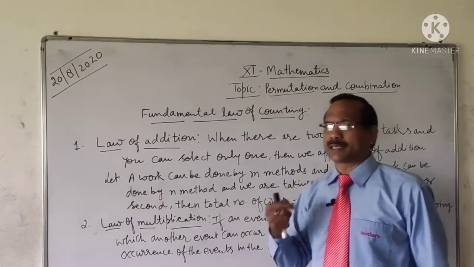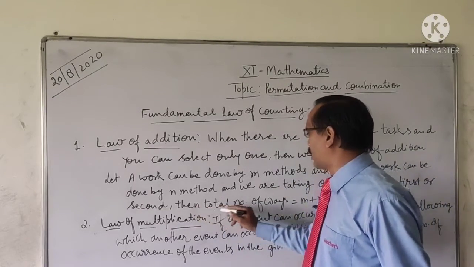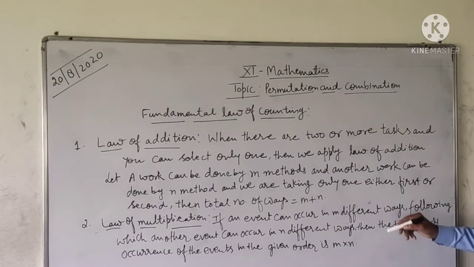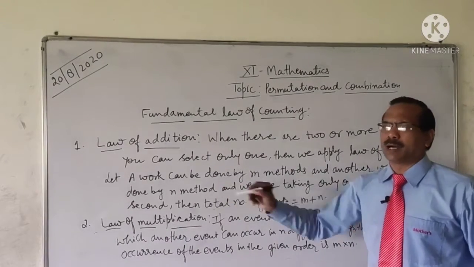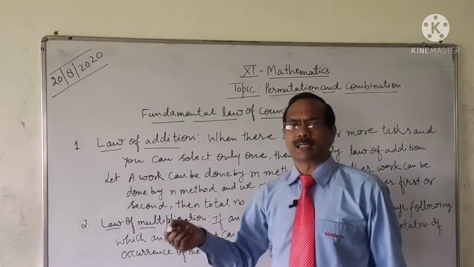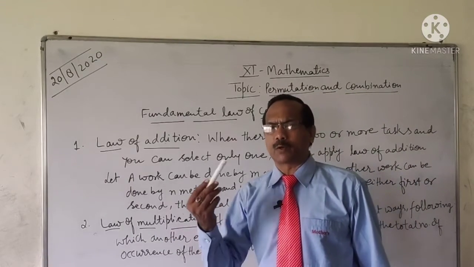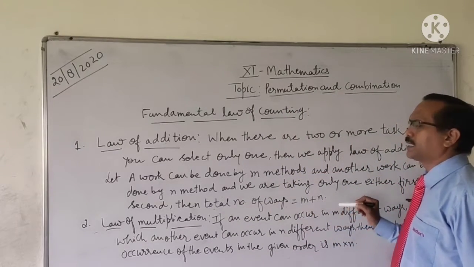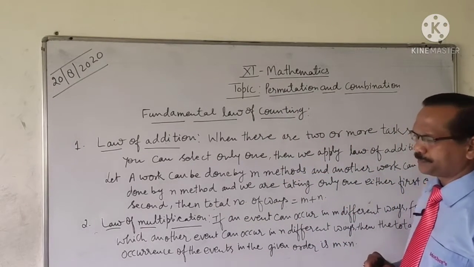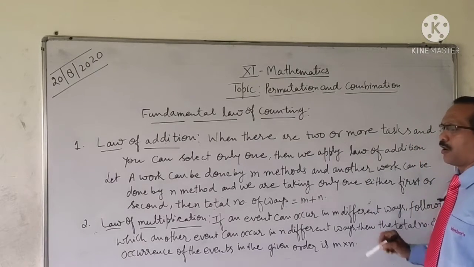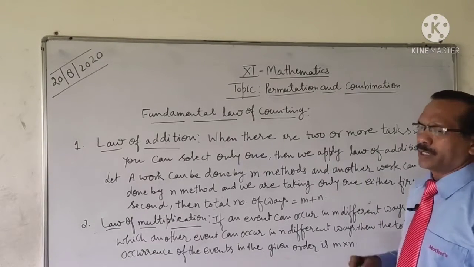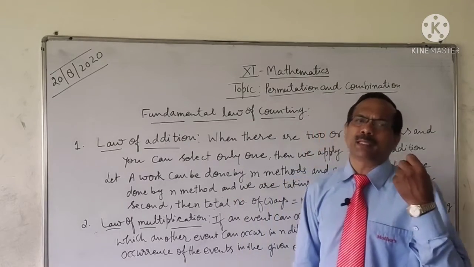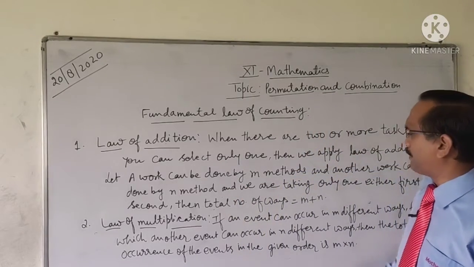We have to select only one method. Then the total number of ways is M plus N, because there are M methods in the first work and N methods in the second work, and we will select only one method, so that can be done in M plus N ways. That is the law of addition. So in this law there are a number of choices and we will select only one, so we apply the law of addition.